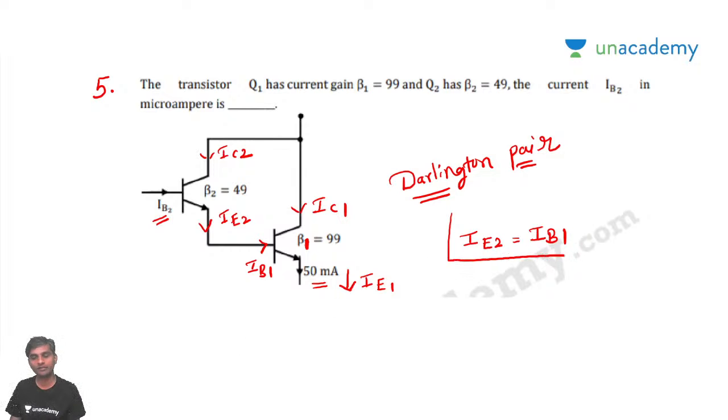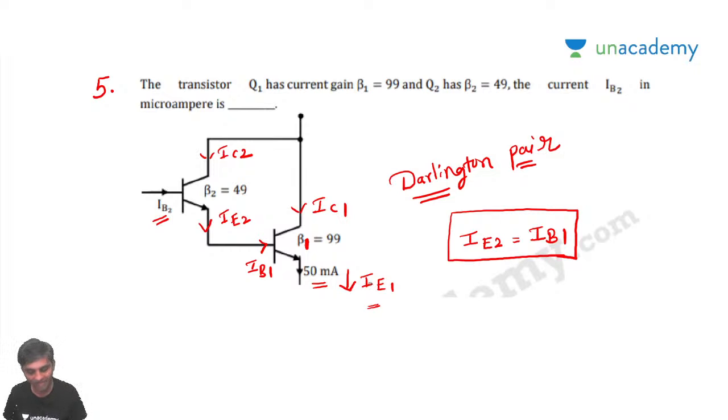If you remember this, we'll proceed to the problem. First of all, I need to calculate IB1, so that I can find IE2. From IE2, I can calculate IB2. How do we calculate the base current IB1? Similarly, you will calculate the base current IB2 if you know the value of IE2. But he has already given IE1. He has given the value of IE1.